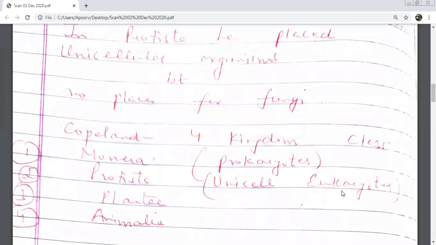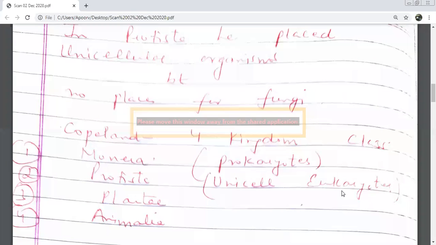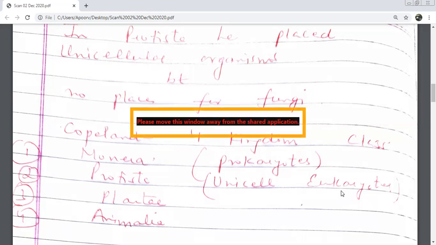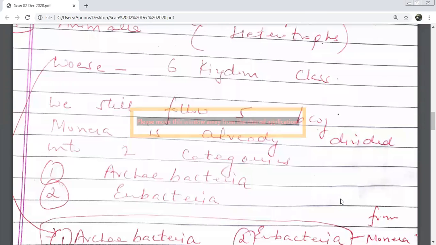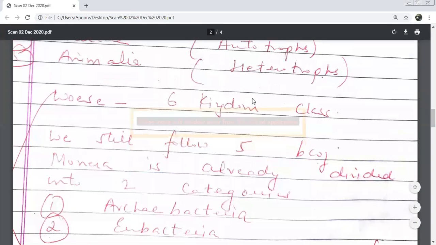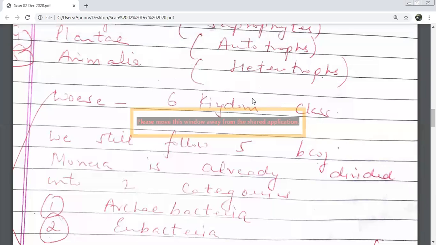Now we come to the fifth person who gave the 5 kingdom classification. What is his name? R.H. Whittaker. He also added one more kingdom. What is the fifth kingdom he added? Fungi. Because these were not understood by anyone and there was no other option to keep them, so he kept them in a separate kingdom. So all these saprophytes were put in this kingdom. So we still follow the 5 kingdom classification, but there was another person who said a 6 kingdom classification would be better. Who was this?